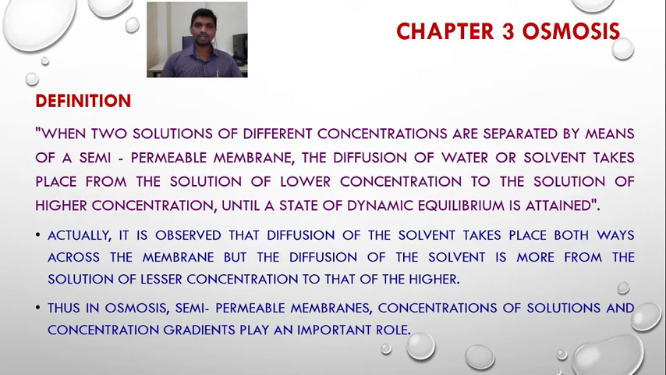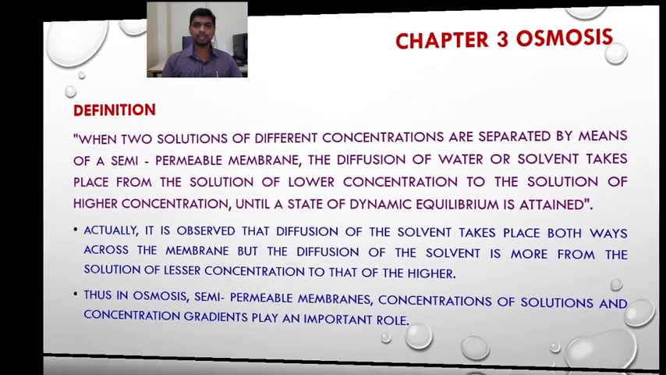So osmosis we can define as when two solutions of different concentrations are separated by means of a semi-permeable membrane, then the diffusion of water or solvent takes place from the solution of lower concentration to the solution of higher concentration until a dynamic equilibrium is attained. So this is called osmosis. So in osmosis, semi-permeable membrane, concentration of solutions and concentration gradients play an important role.